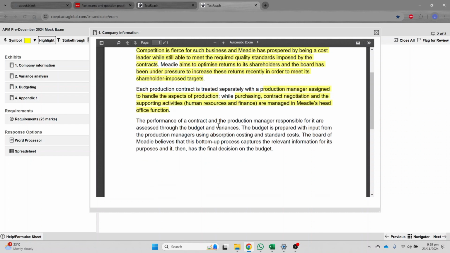The performance of a contract and the production manager responsible for it are assessed through budget and variances. So this is how they are being analyzed and assessed. The budget is prepared with input from the production manager using absorption costing and standard costs. The board of Medi believe that this bottom-up process captures the relevant information for its purposes, and it then has final decisions on the budget. So apparently, the manager is considered while making the decision, and that's something which we call the bottom-up approach of budgeting, right?